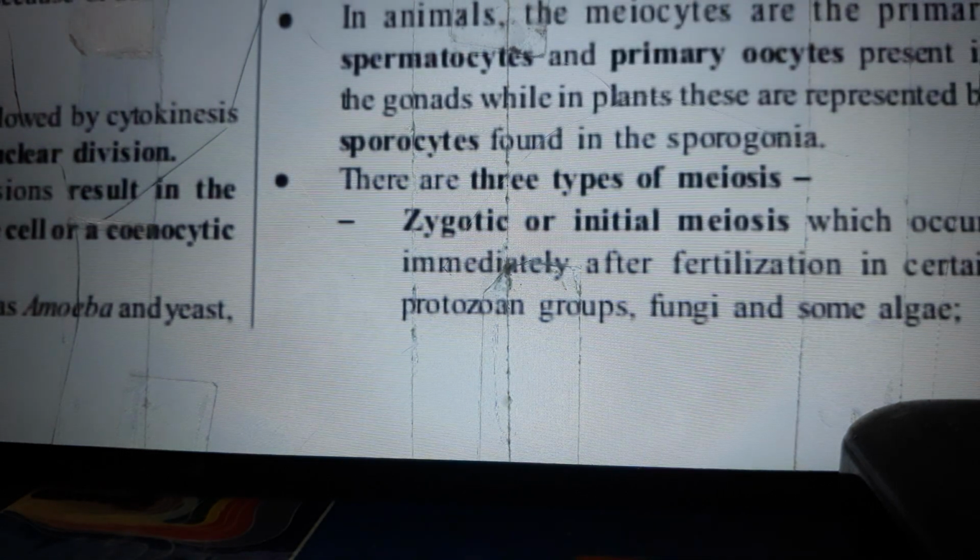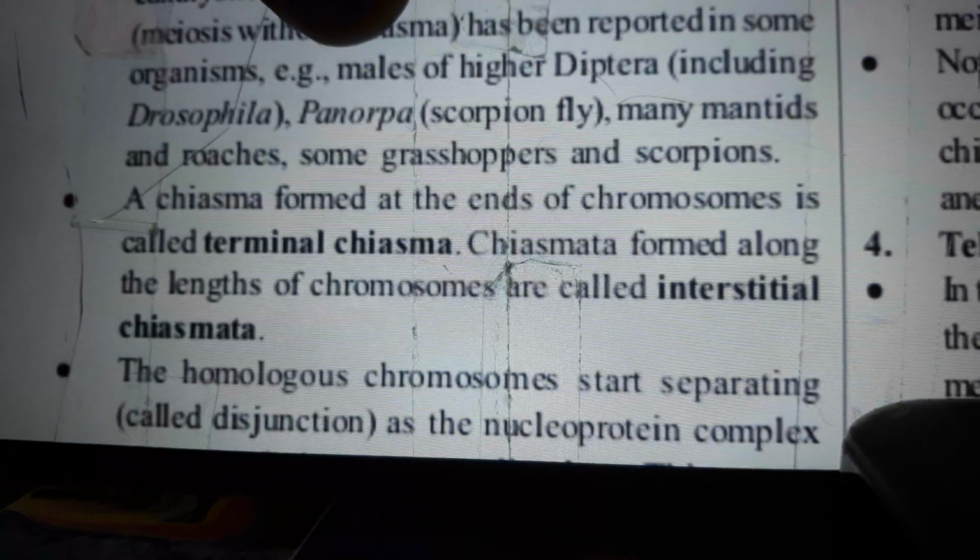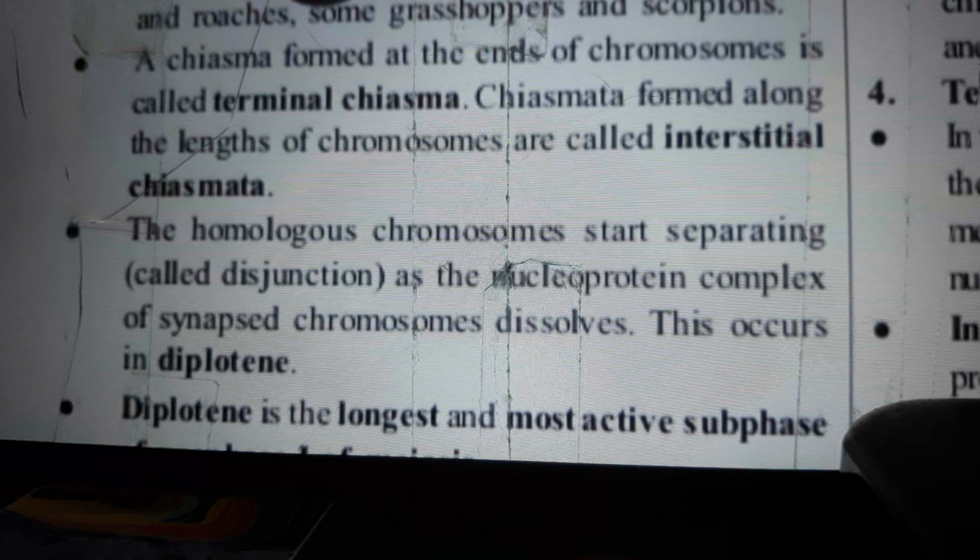There are 3 types of meiosis: the zygotic or initial meiosis, which occurs immediately after fertilization in certain protozoan groups, fungi, and algae. And now continuing, chiasmata are found in the meiosis of almost all eukaryotic organisms. However, achiasmatic meiosis or meiosis without chiasma has been reported in some organisms, for example males of higher diptera including Drosophila, the Panorpa scorpion fly, mantids, and roaches, some grasshoppers and scorpions.